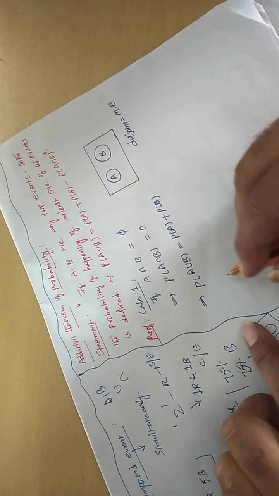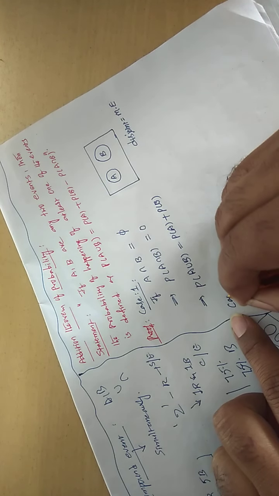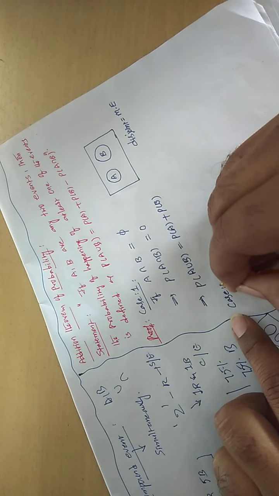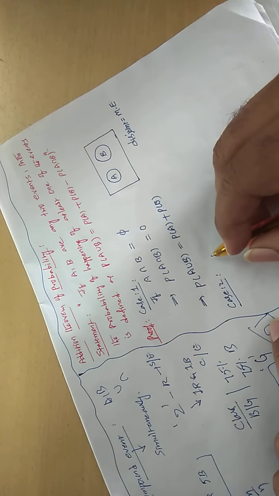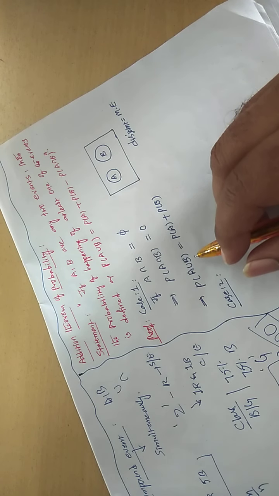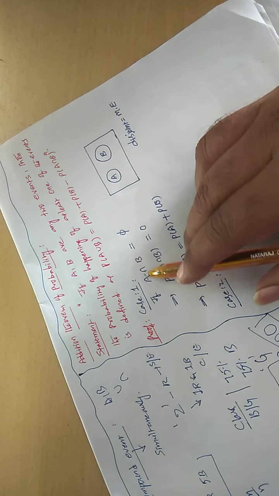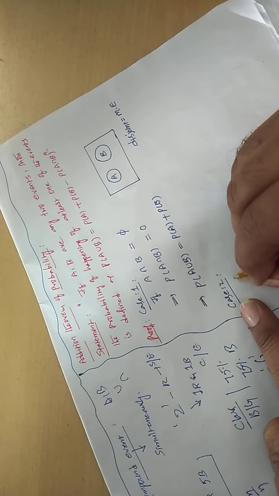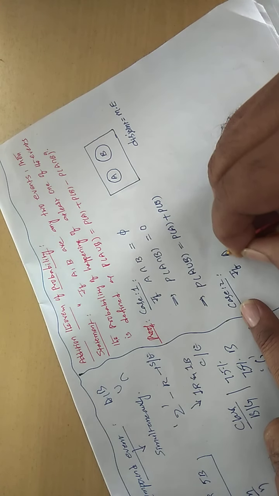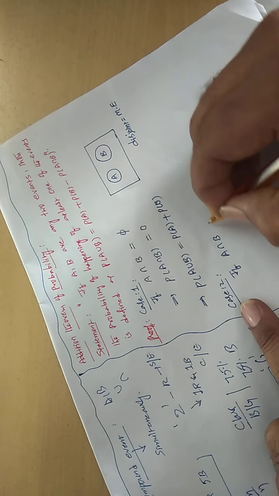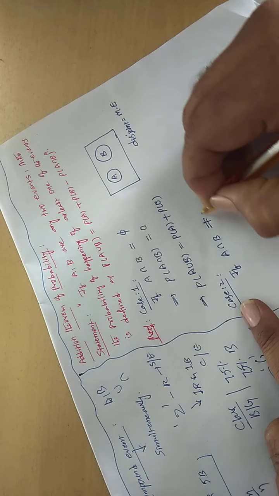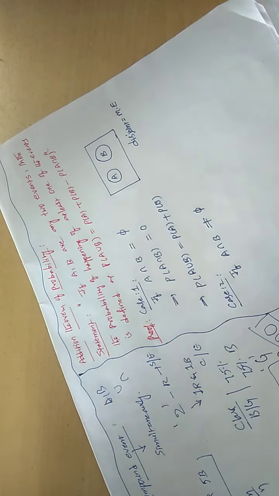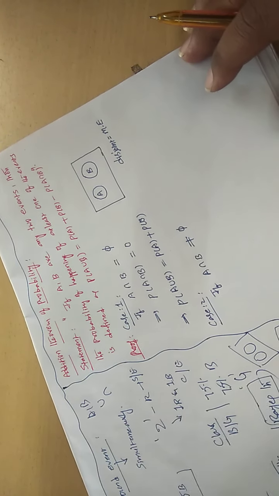And now we go to the next level, case 2. Under case 2, let us assume that there is a common portion between these two sets. If A intersection B is not a phi set, something exists, some common portion is there.